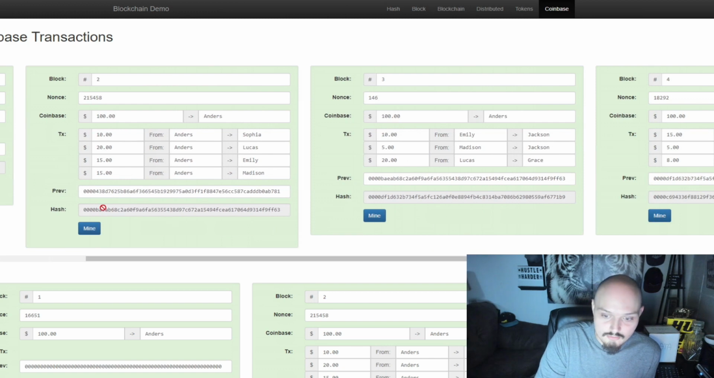Okay, well, like before, we have the output hash for this transaction in block 2, which is then sent over to block 3 as the input. But, as we know, what would happen if all of a sudden we go back and say, instead of sending $20 to Lucas, Anders sent $19, and we're going to mine that.